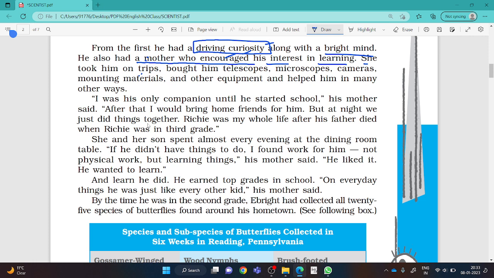His mother, who encouraged his interest in learning, took him on trips, bought him telescopes, microscopes, cameras, mounting materials, and other equipment, and helped him in many other ways. Dear students, it was his mother that provided telescopes, microscopes, cameras, mounting materials, and all these things.